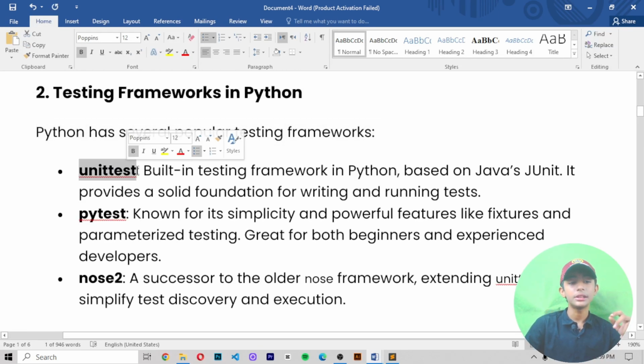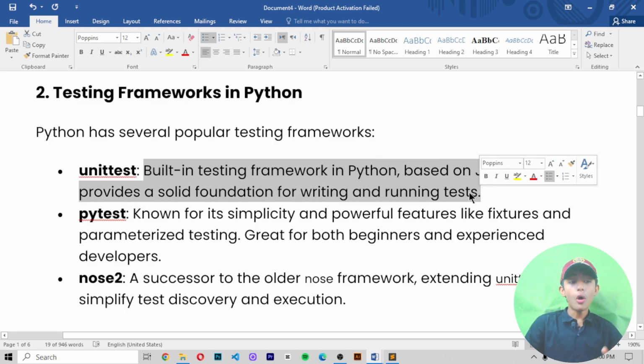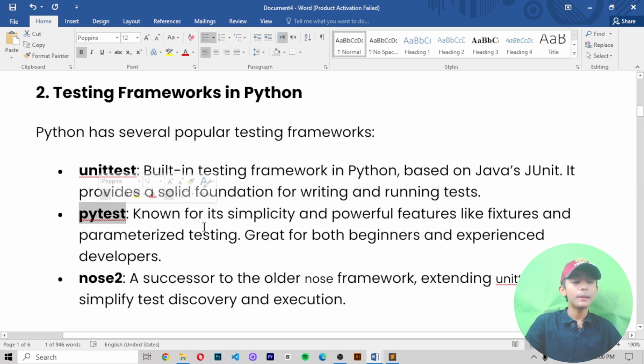First is unittest. It is the built-in testing framework in Python, based on Java's JUnit. It provides a solid foundation for writing and running tests. The second is PyTest.